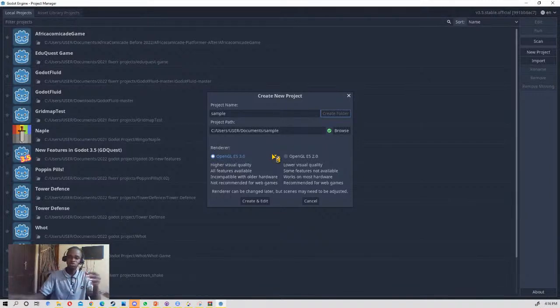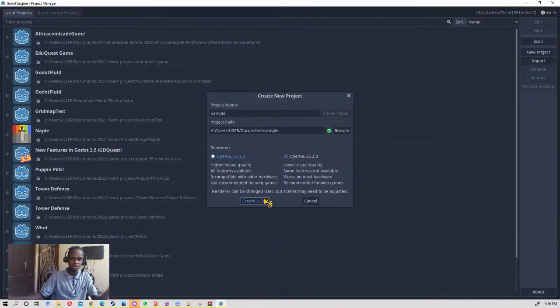But if you change this to OpenGL ES 2.0, you can make any type of game with it and you won't have any compatibility error, although the project will be lower quality. Currently, I'll just put it as high quality, since we're not going to release this project.